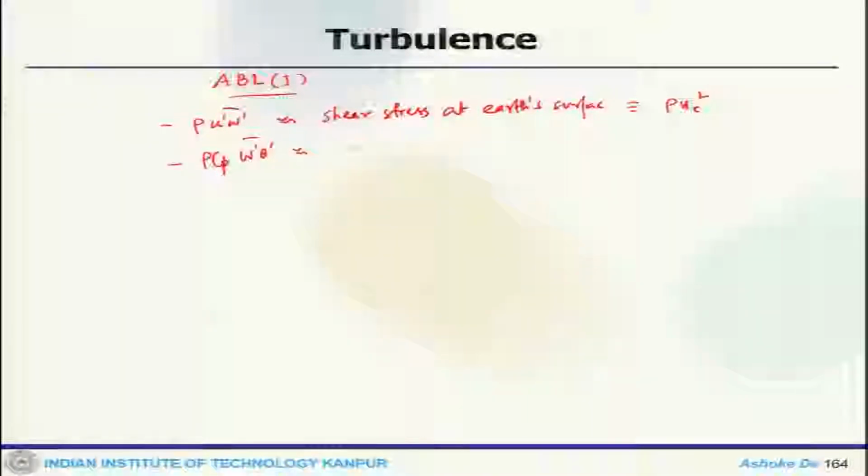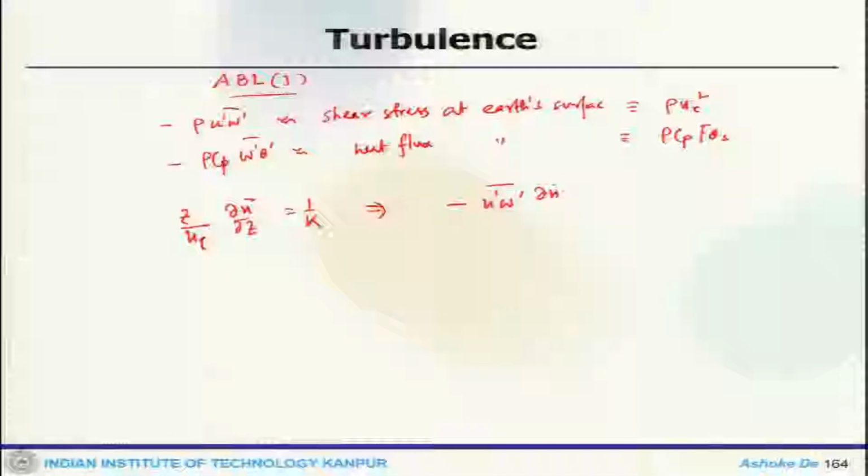This is the heat flux at the earth surface, which is rho Cp F theta s. Now, if the buoyant effect on mean velocity is small, which is a neutral boundary layer case, then the mean velocity in the overlap region one can write as u tau del u by del z equals 1 by kappa, which is going to give you del u bar by del z equals u tau cube by kappa z.